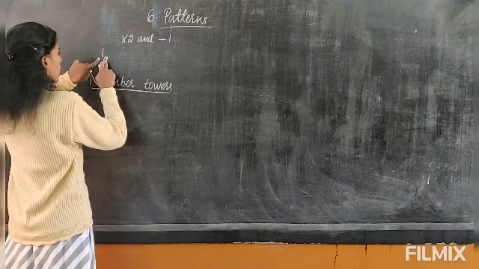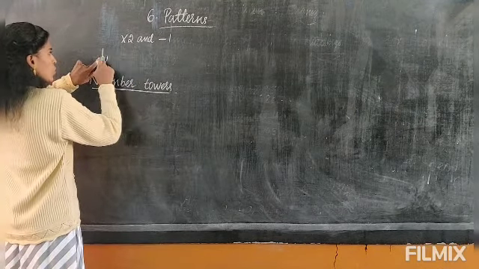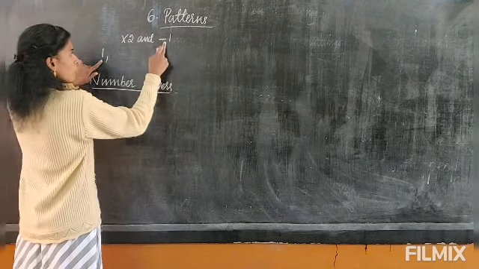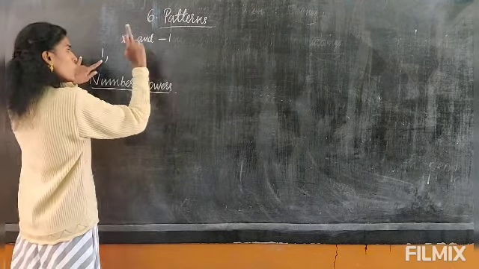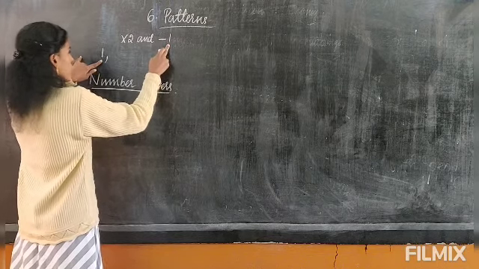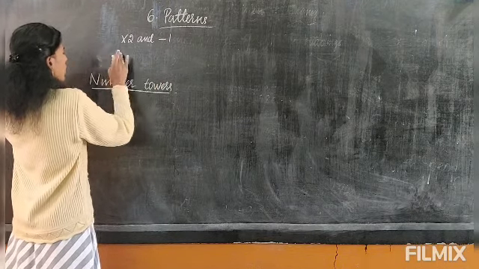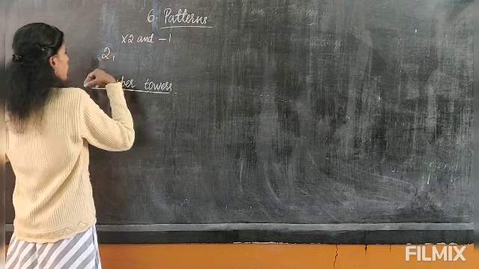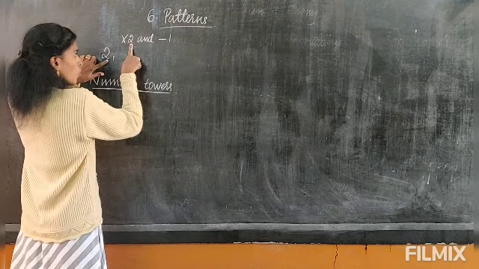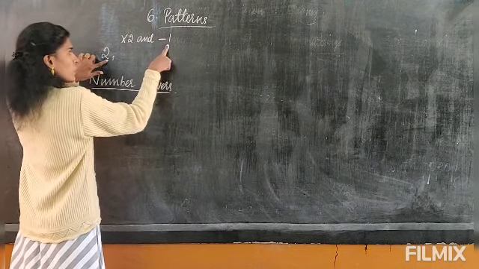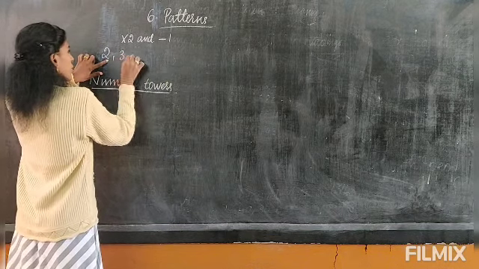So with this number you have to multiply by 2. So 2 ones are 2, then you have to minus 1. So 2 ones are 2, 2 minus 1, you will get 1. If you start with 1, you will get the same number, so we will start with 2. 2 2s are 4, 4 minus 1, you will get 3. So the next number is 3.